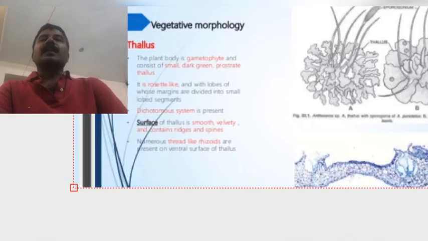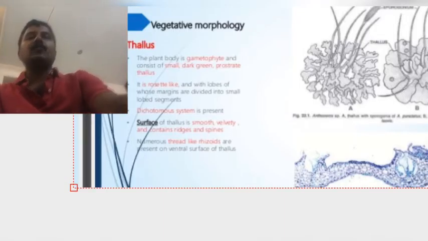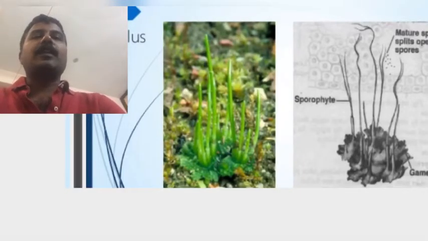The mature thallus has erect, elongated and cylindrical sporophytes, which usually develop between the months of September and October. These erect, elongated cylindrical sporophytes are present on the dorsal surface of the thallus. They look like horn-like structures. Due to this reason, the Anthoceros thallus is also called hornwort.